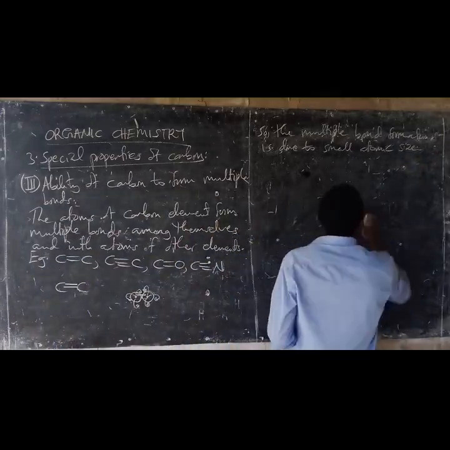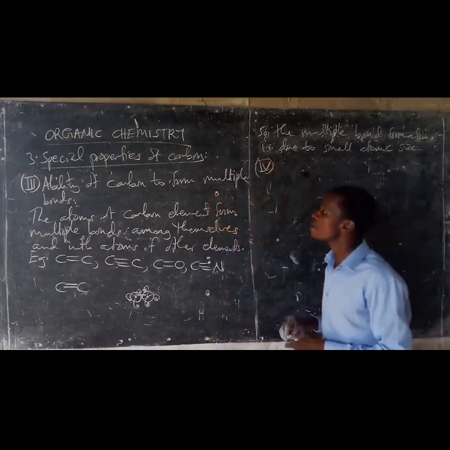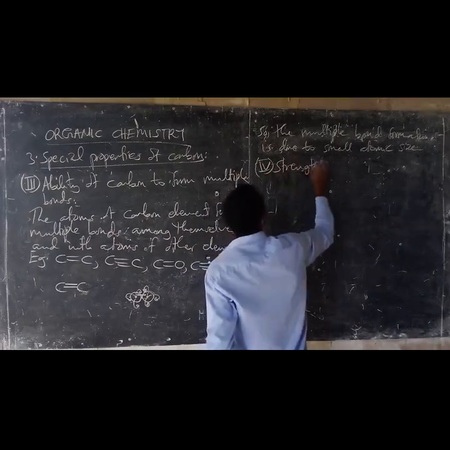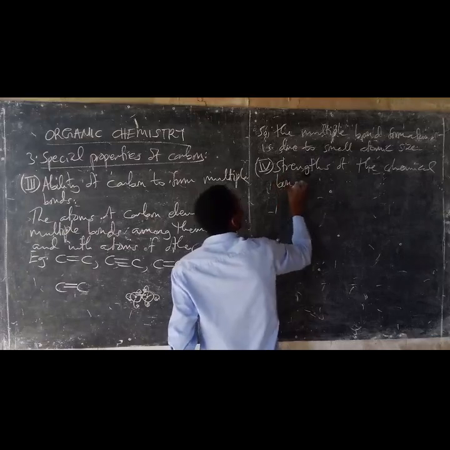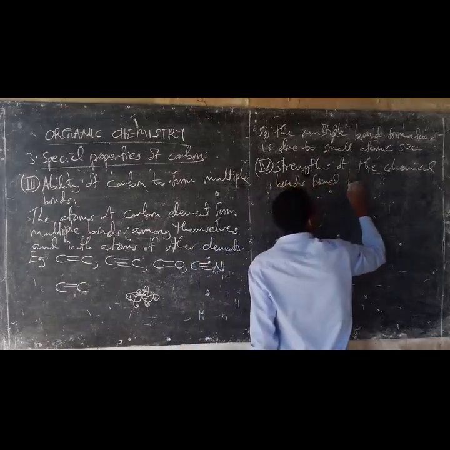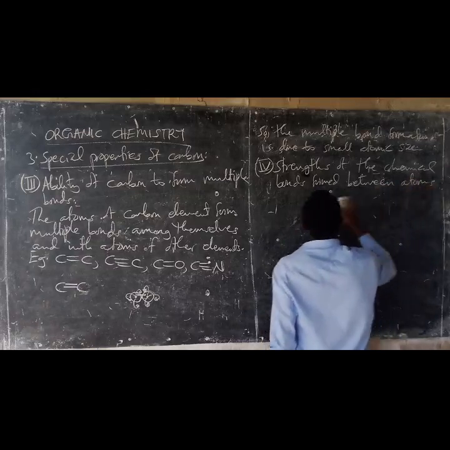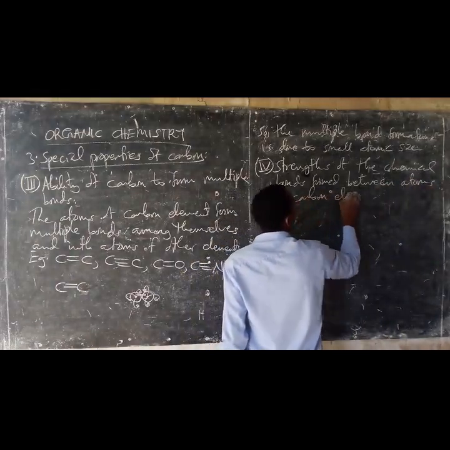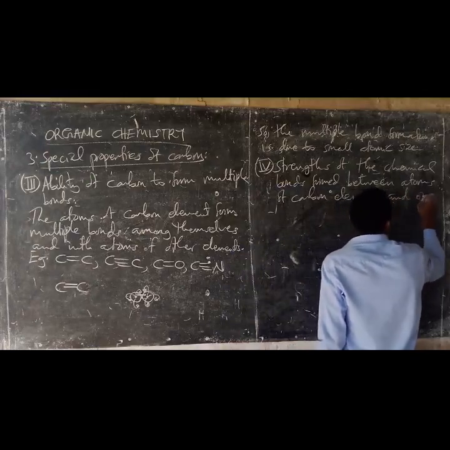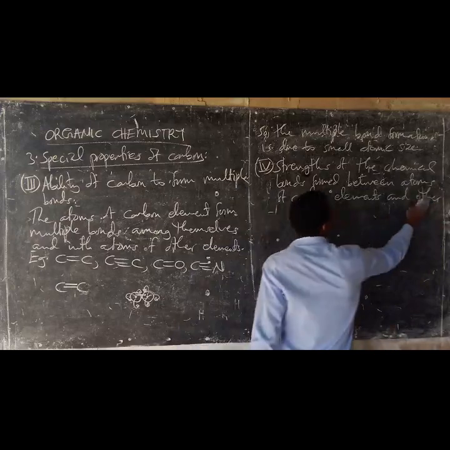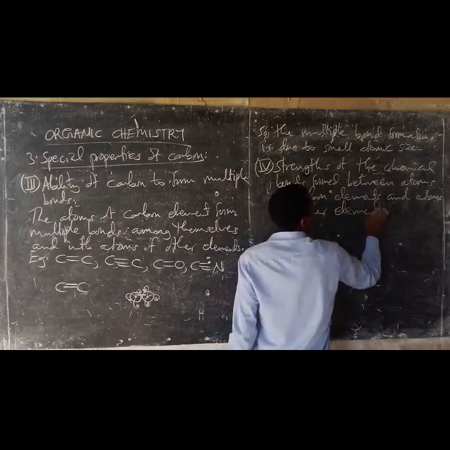But also the fourth one, the next special property of carbon, is the strength of the chemical bonds formed between atoms of carbon and atoms of other elements.